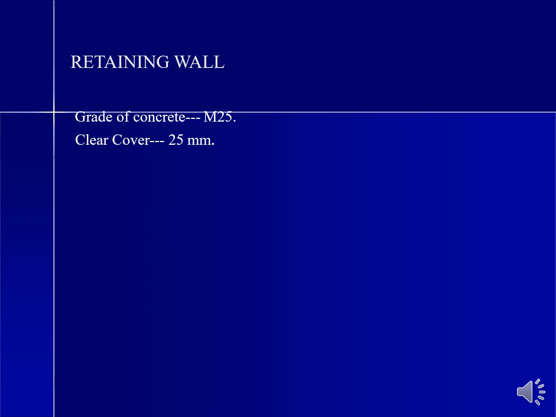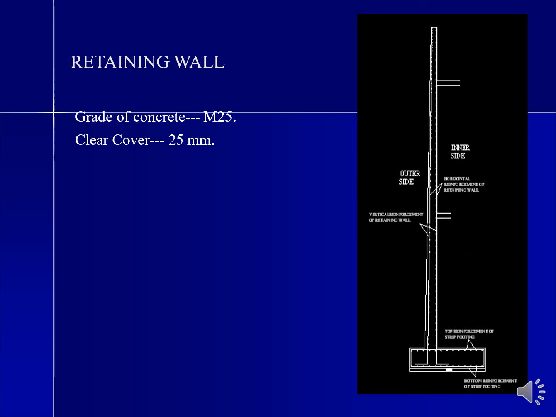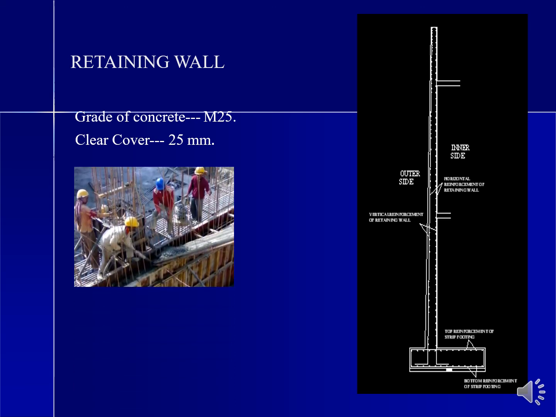Retaining wall. Grade of the concrete is M25, clear cover is 25 mm. See, this is a section of the reinforcement details for a retaining wall. See, this is the methodology of how we do the concreting for a retaining wall.